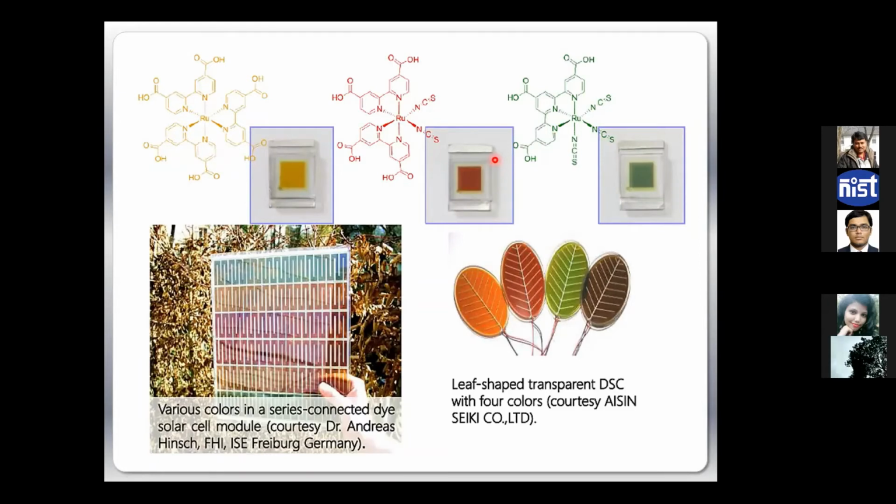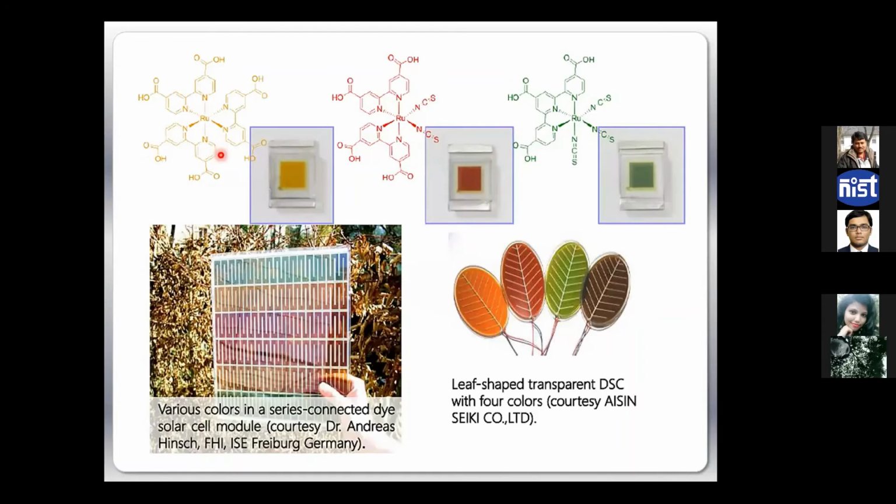And in terms of that, they produce energy for the plant. Professor Gratzel was so innovative that he identified how we can mimic nature and produce a similar kind of effect in photovoltaics, right? So these are, you see, some dye molecules.